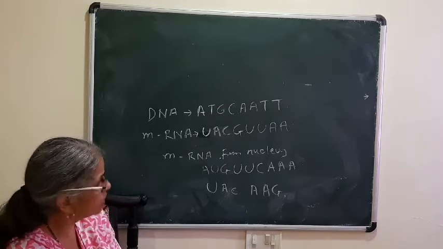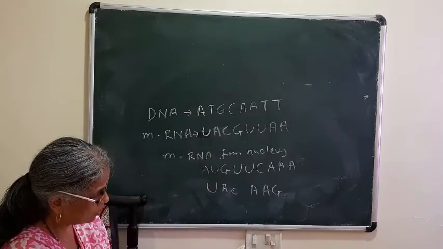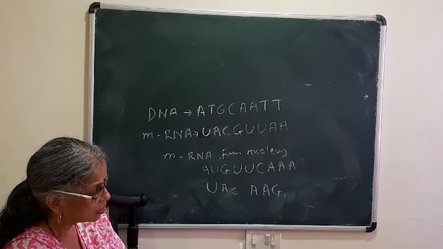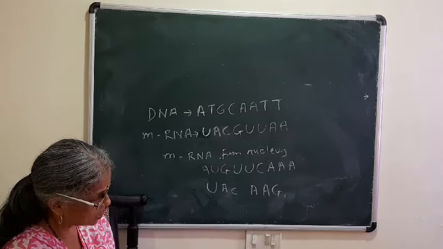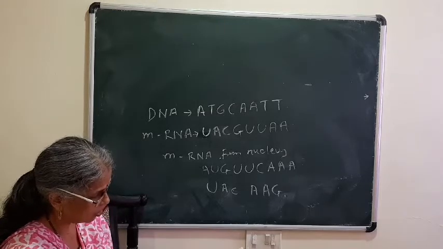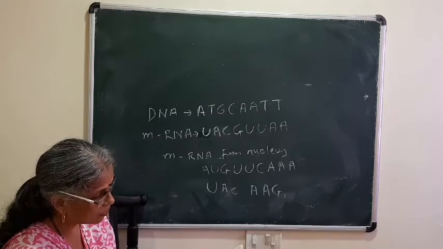So that we have already written. AUG, UUC, AAA. So here that is the genetic code present on mRNA leaving the nucleus that they have shown already. Followed, so you see the labeling that they have given.